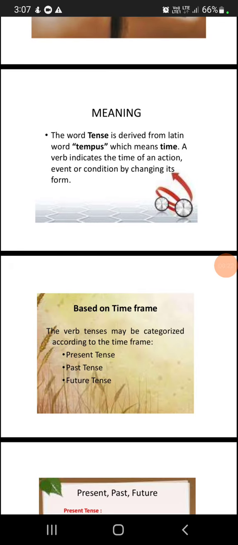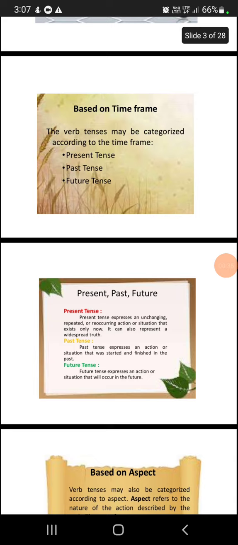So we have various types of verb tenses. The first ones are present tense, past tense and future tense. So this is based on time frame. Present tense expresses an unchanging, repeated or reoccurring action or situation that exists only now. It can also represent a widespread truth. So, I'm teaching you a lesson. This is present tense.